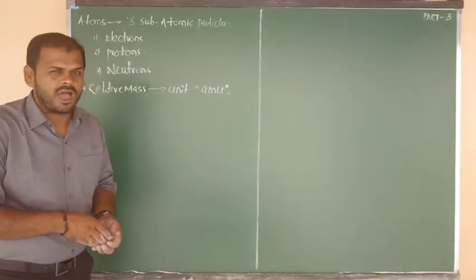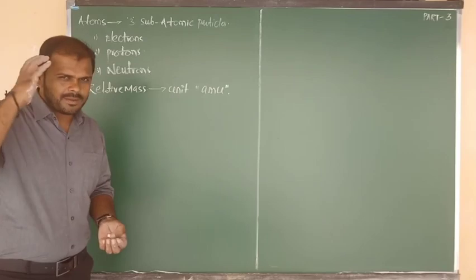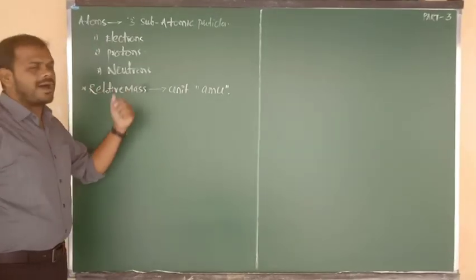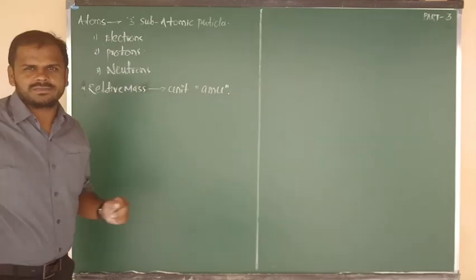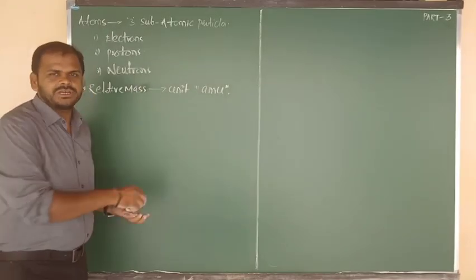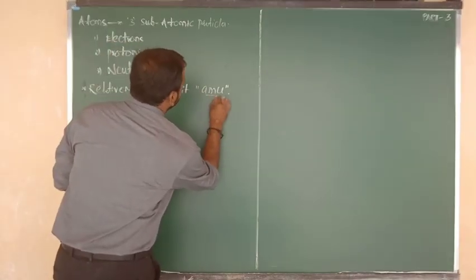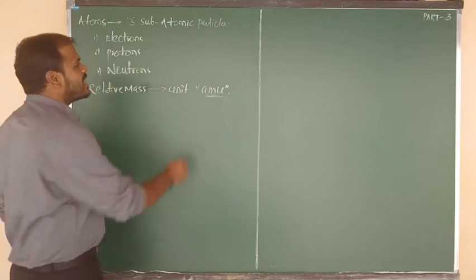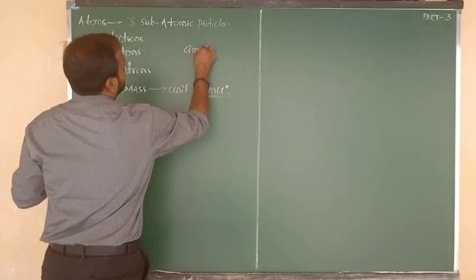In the table I have given it clearly. My intention here is that the relative mass, or unified mass, of any particle can be measured in the unit AMU.